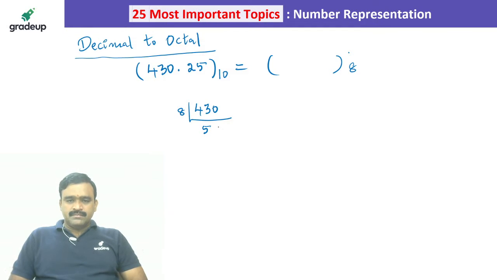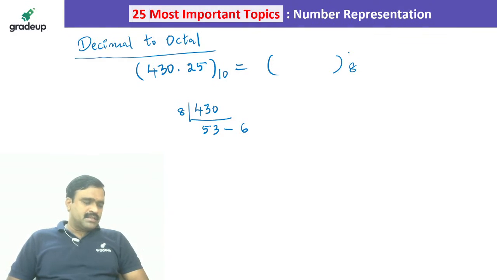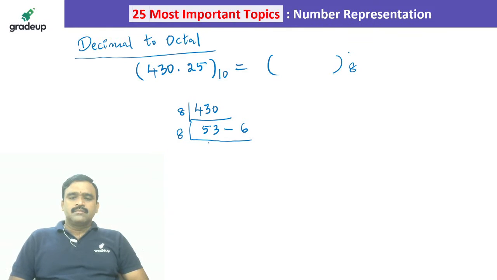8 5s are 40, right? And 8 3s 24. So 6 is the remainder. So maximum remainder, if you divide any number with 8, is 7. Okay. Yes, 6 is the remainder. And again divide with 8. 8 6s are 48, so 5 is the remainder. That's all. So we got 6 5 6.